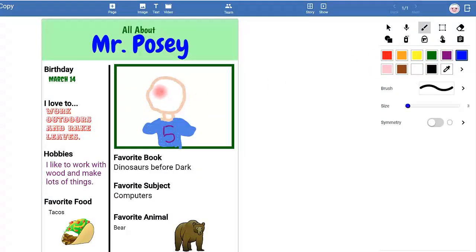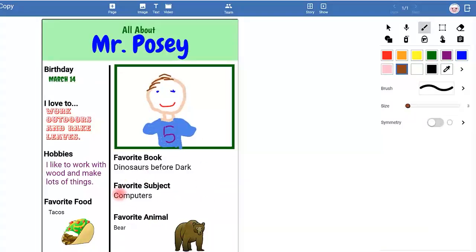So once I have that, I can go work on my eyes. I can draw those in. I can add a little bit of hair. I can add my smile and my teeth if I want to. All the while I am taking my time working on this, and lately my hair has been kind of messy, so I'm going to go over here and draw my hair. Oops, I don't like that one, so we will undo that one. There we go. So that is the trading card.